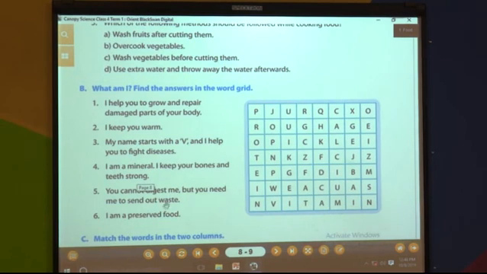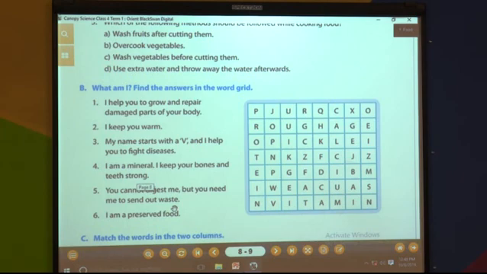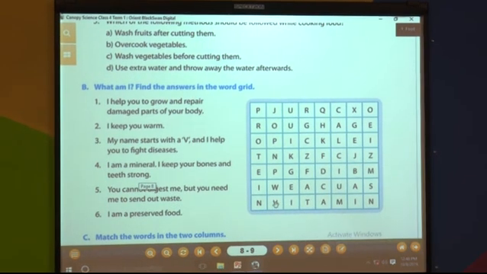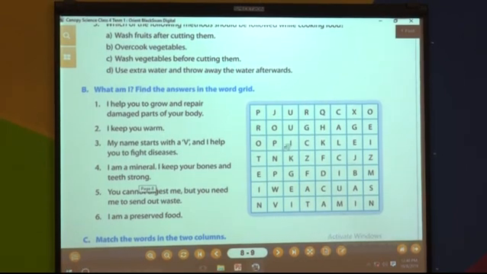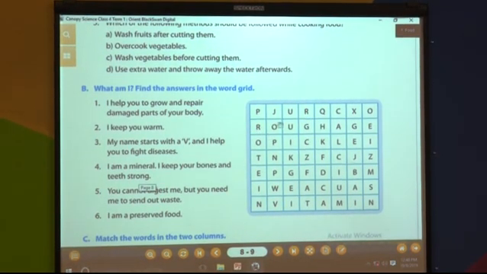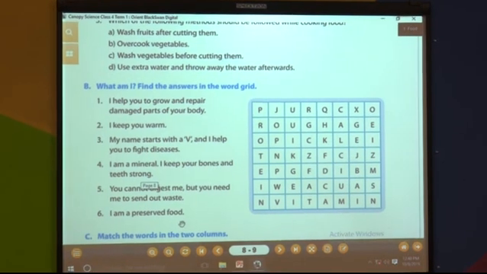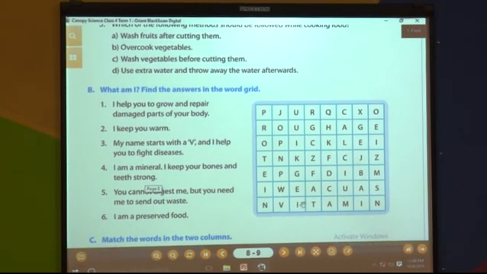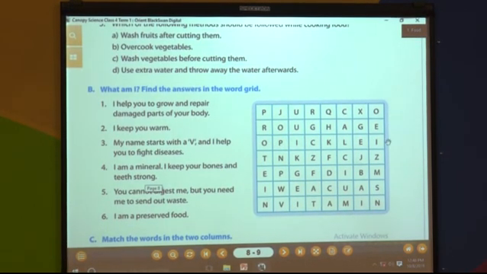Now next is, you cannot digest me but you need me to send out waste. The answer is fiber. You have to find out where is the fiber, or it may be roughage. See, where is the roughage? See, here in the second line is roughage, the answer. Now next, I am a preserved food. What is the preserved food here you get? Pickle. So here is the answer. Now I request you to solve the remaining questions by yourself and we will discuss in our meeting what the correct answers are.